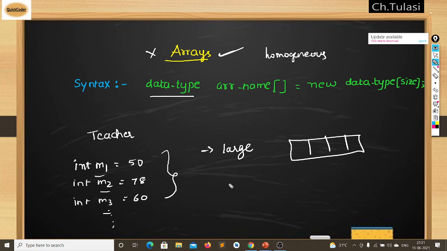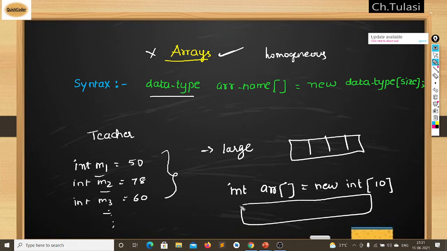For example, I have an int array of size 10. So in my heap, the size 10, 1, 2, 3, 4, 5, 6, 7, 8, it will be created like this, and you should fill it only with integers. You are not allowed to fill floating numbers or strings.